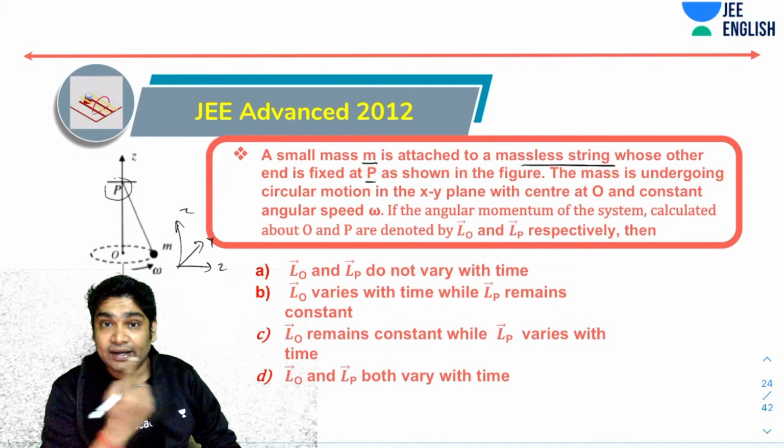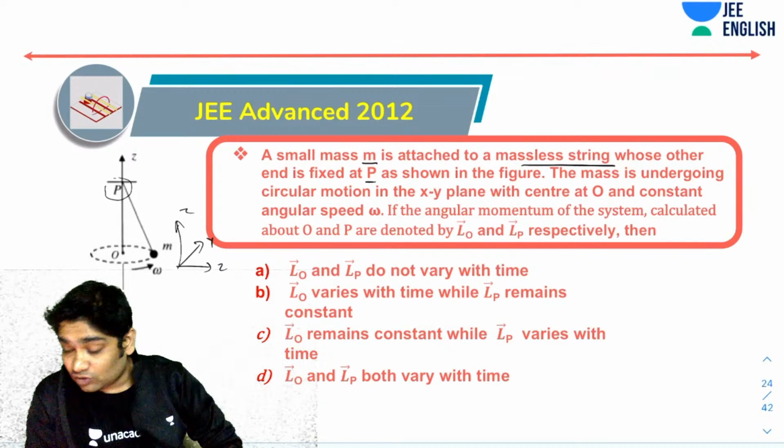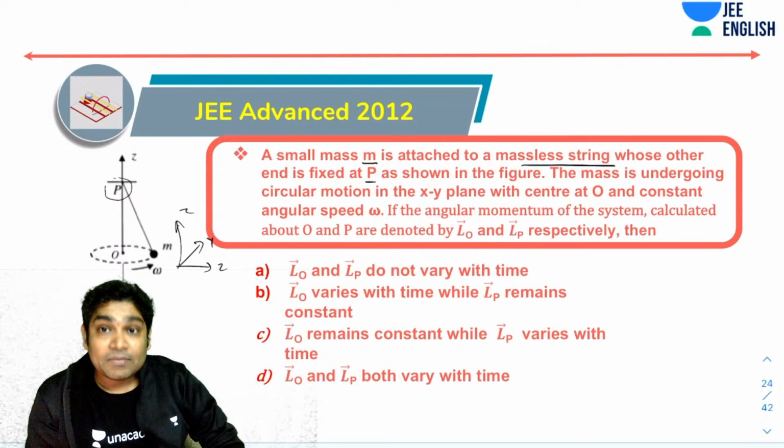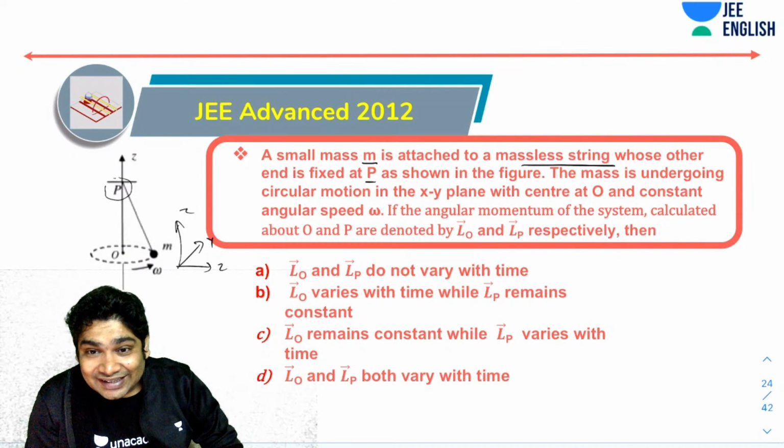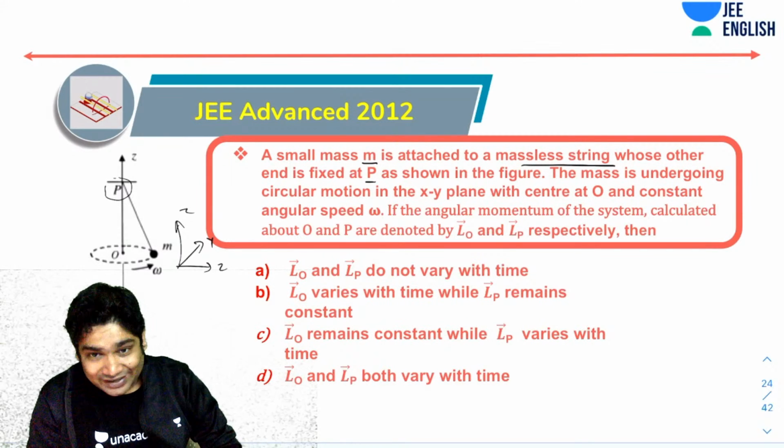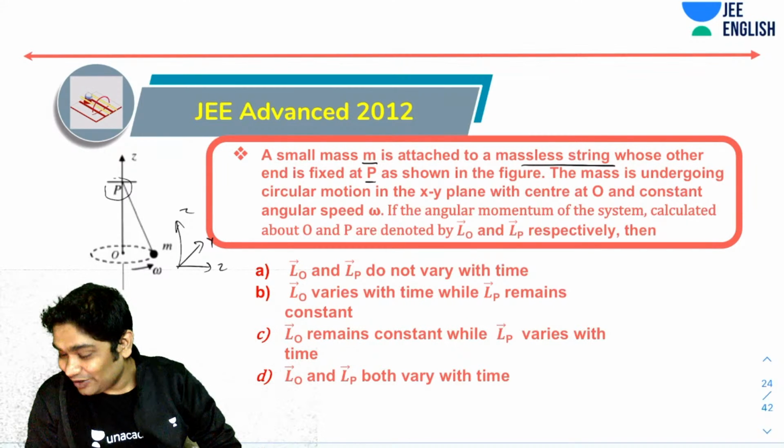The mass is moving in a horizontal plane, which we are calling the xy plane, with a constant angular velocity omega. Now you've been told if the angular momentum of the system calculated about O and P are denoted as L about O and L about P respectively, then okay, so see, I think because the net torque is not equal to 0. Okay, let's take a look at the options.